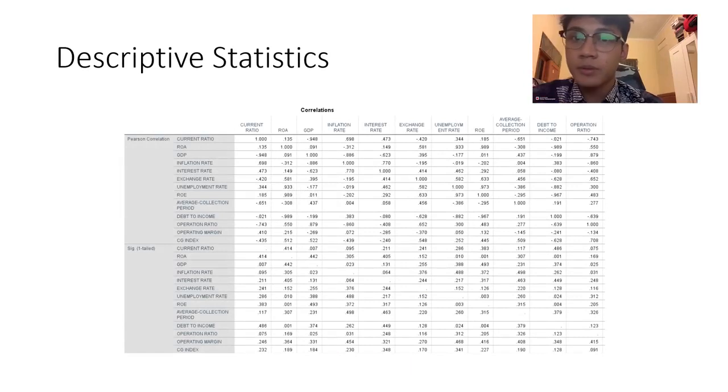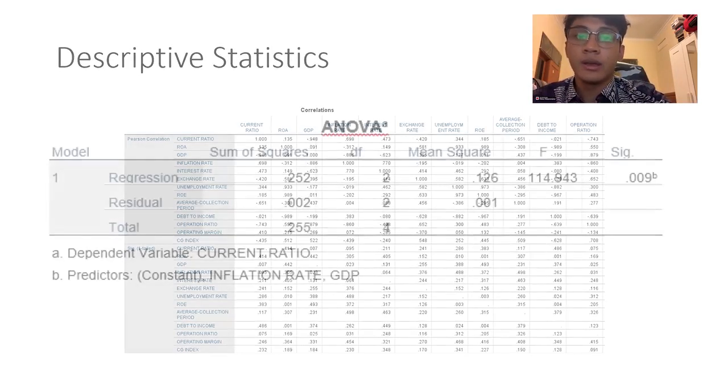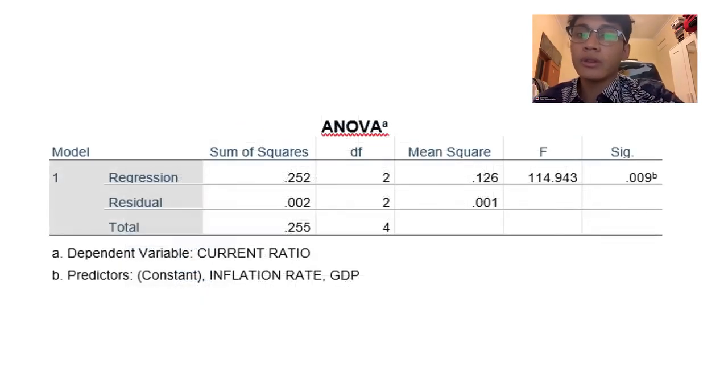In the descriptive statistics, in the correlation, the most significant factor in correlation is the dependent variable, and the section is to find the most significantly correlated independent variable to the dependent variable. GDP had a minus 0.948, which means that GDP had a negative correlation. In ANOVA, the most significant factor in ANOVA is the external factors.